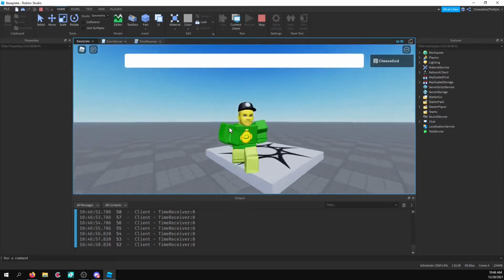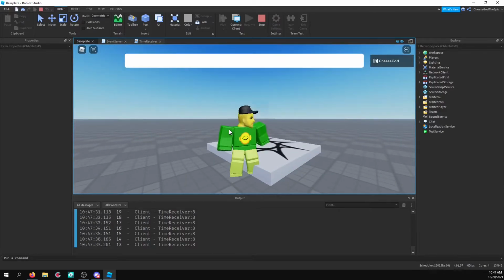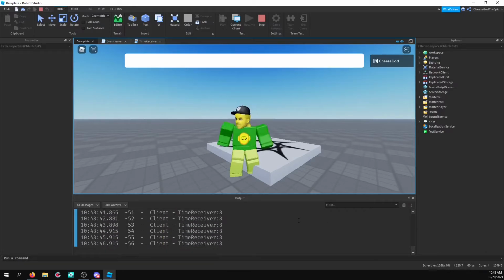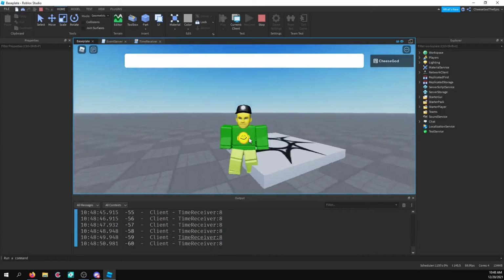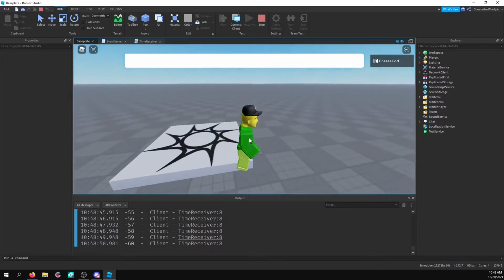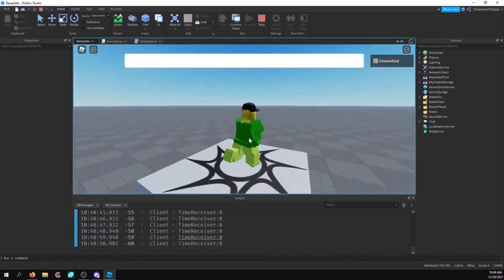So yeah, I'll just fast forward this. Okay, and now we've just hit 0, as you can see, and now it's going to start getting into the negative numbers. The negative numbers mean that basically the event has happened for that amount of time. But yeah, fast forward more. Cool. Alright, so we just hit -60, and as you can see, it is no longer printing, and that is because the event has ended at this point.